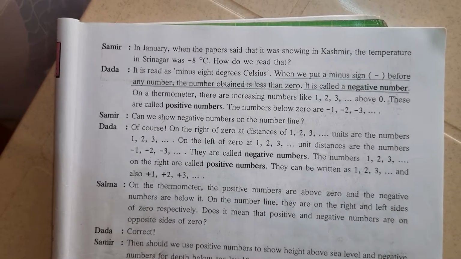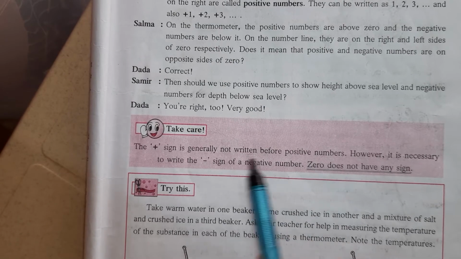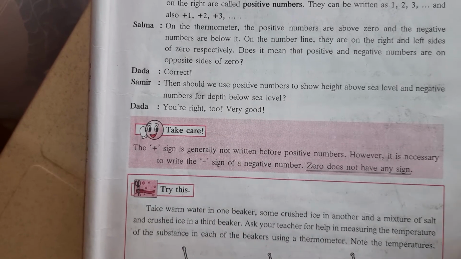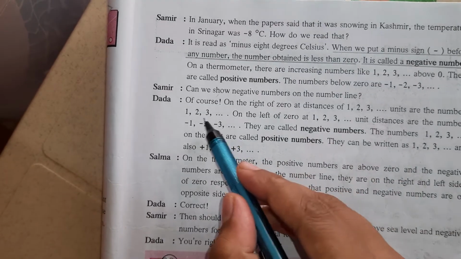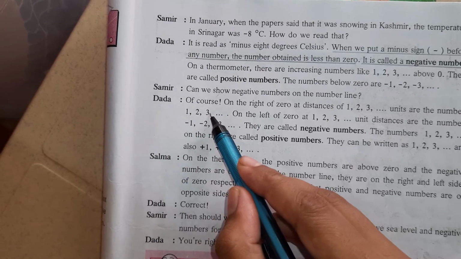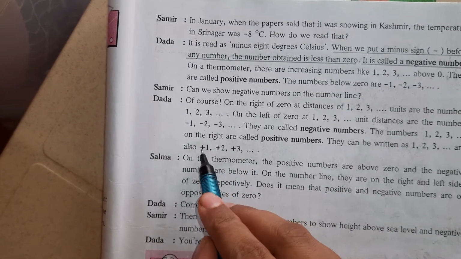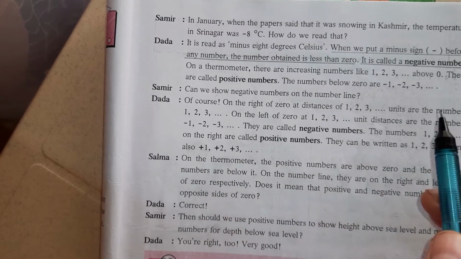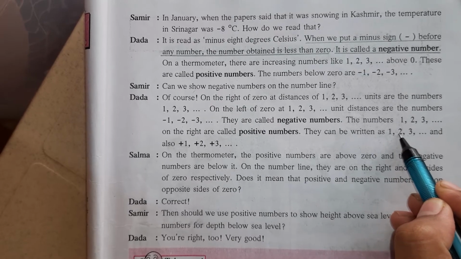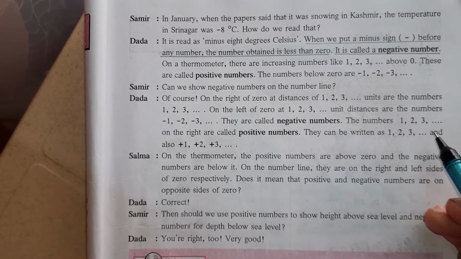Okay, now remember that before a positive number we don't write a plus sign. A positive number we write directly like this, 1, 2, 3. Okay, 1, 2, 3 means what? They are positive. No need to write the plus sign. Directly you have to write 1, 2, 3. If there is no sign before any number, it means it is positive.